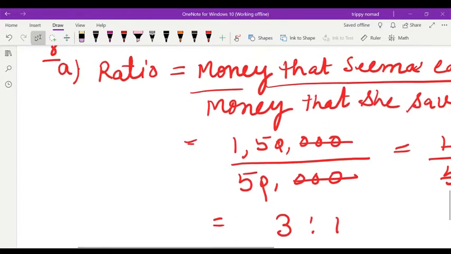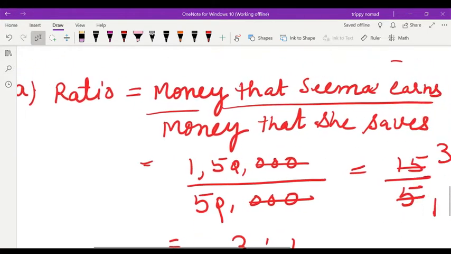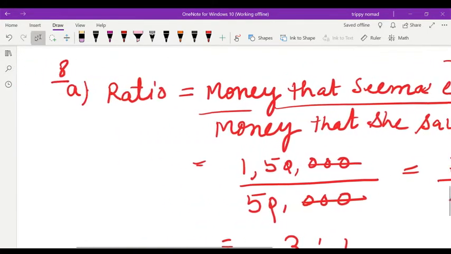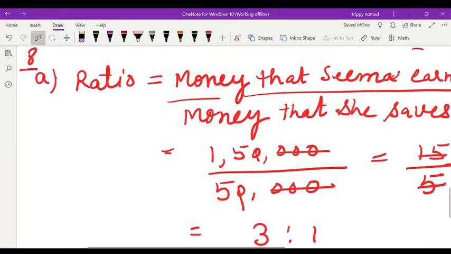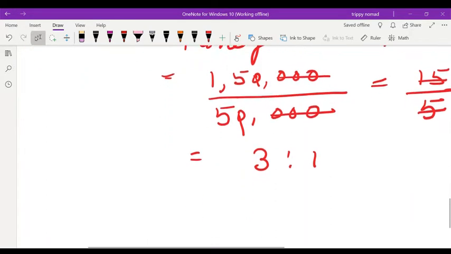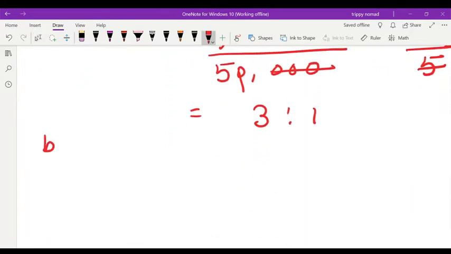Now in B part, I think you understood. This is the way you have to do. Okay, simple. You have to write the money Seema earns and the money that she saves. And B part, how much money she spends, that you have to find out.